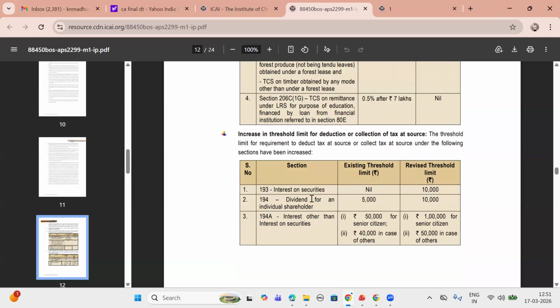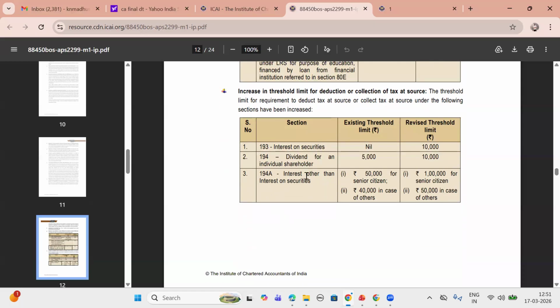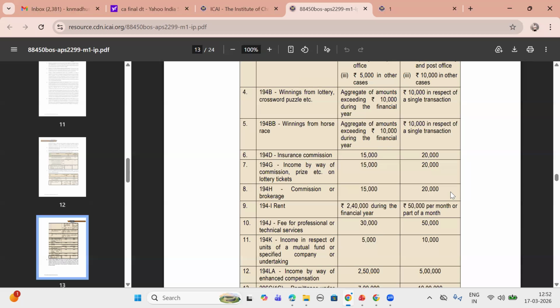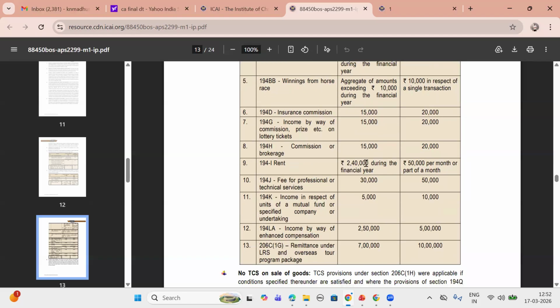193 interest: 10,000. 194 dividend for individual shareholder: 10,000. 194A interest other than interest on securities: 1 lakh for senior citizens, 50,000 in case of others. 194B winnings from lottery and crossword puzzles: 10,000 in respect of a single transaction. Winnings from horse races: 10,000 in respect of a single transaction. 194D insurance commission: 20,000. 194G income by way of commission, prize, etc. on lottery tickets: 20,000. 194H commission or brokerage: 20,000.